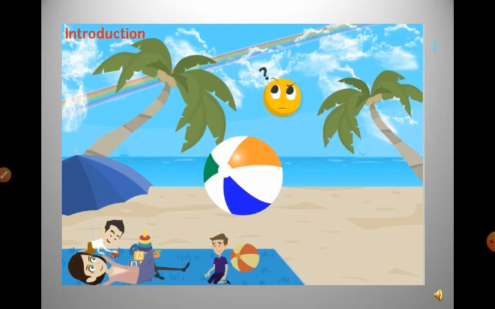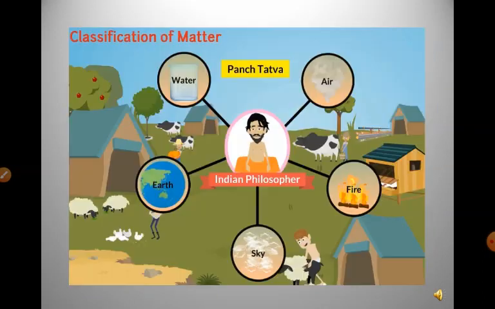They called them panchatattva. They believed that all living and non-living things are made up of these five basic elements.